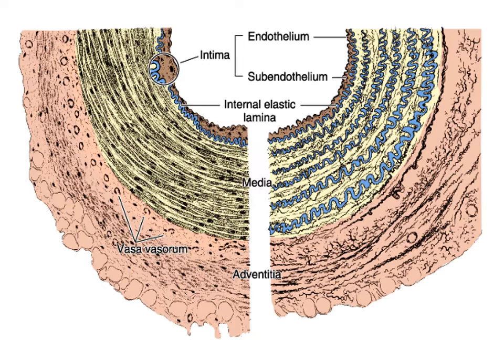In one, there is a relatively lesser amount of elastic element, and on the right, although there are muscular vessels, there is some degree of elastic element. In blue, that coiled structure has some degree of elastic element, but the vessels are mainly muscular in nature, having a lesser amount of elastic element.